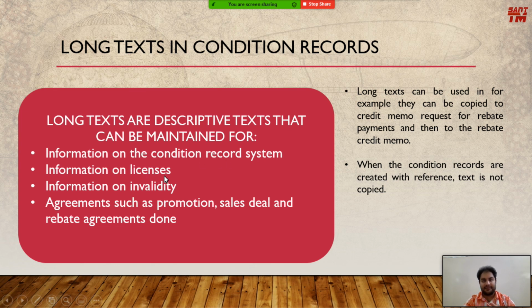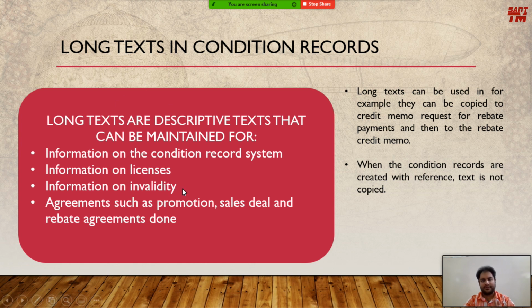Information on licenses. License simply means the validity of the condition records, in what conditions those condition records are valid. Information on invalidity means whether some condition records have expired in some due date of time or are still remaining. So information on licenses means validity, and information on invalidity means whether the condition records, if they have expired, have to be deleted. That kind of descriptive text has to be maintained in the condition record system.